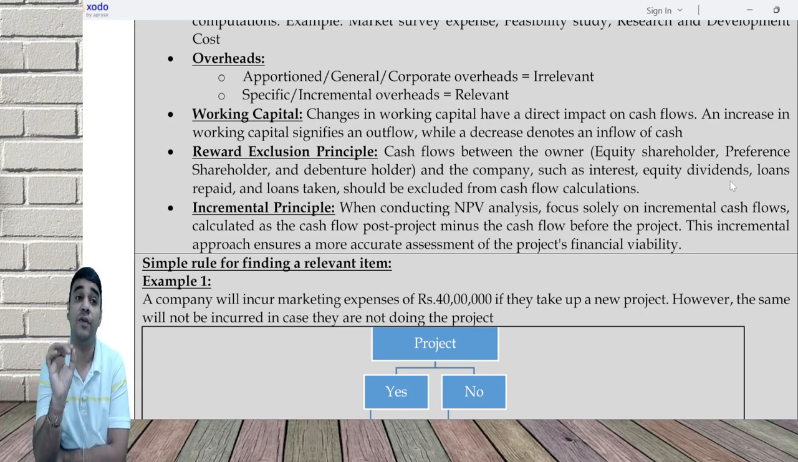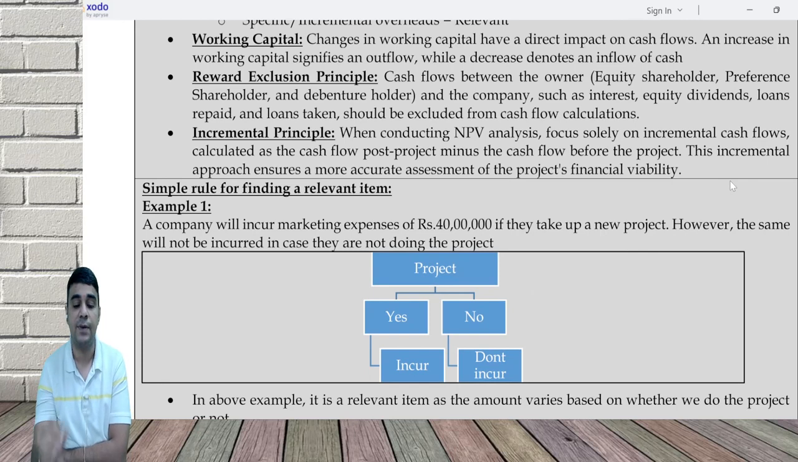Some questions will use only the equity shareholders approach, which is called the FCFE approach. In that case, equity dividend is ignored, interest paid is considered, and repayment of loan is considered, unlike when you were doing FCFF. Next, the incremental principle: our focus should only be on the extra item, not on anything which is generally there.